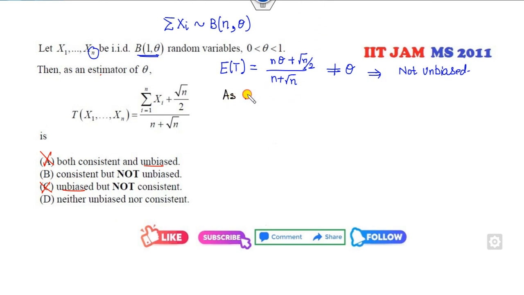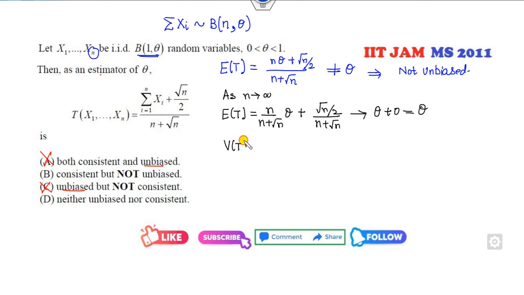So I can take n approaches infinity of this. So what is my E of T? If you take n approaches infinity, I can firstly write it like here, this plus root n over 2 over n plus root n. So whenever n approaches infinity, this value will go to 0, this value will go to 1. So that means it's theta. So the first property is satisfied. Now I can find the variance of T. If it goes to 0, then we can say this T is the consistent estimator.